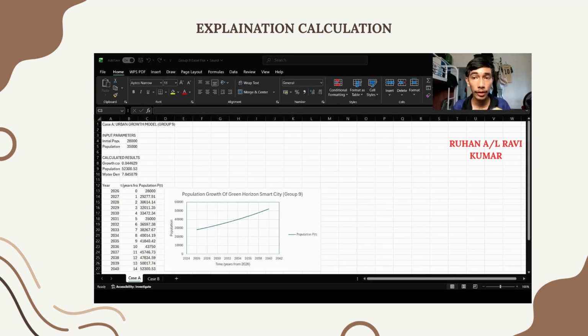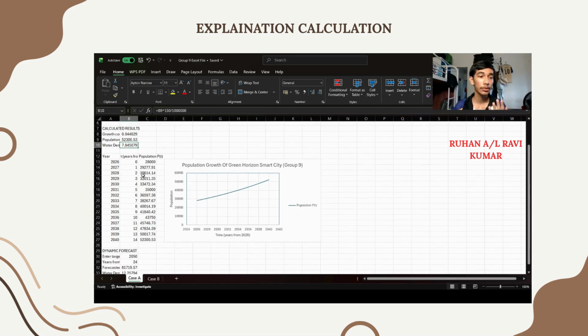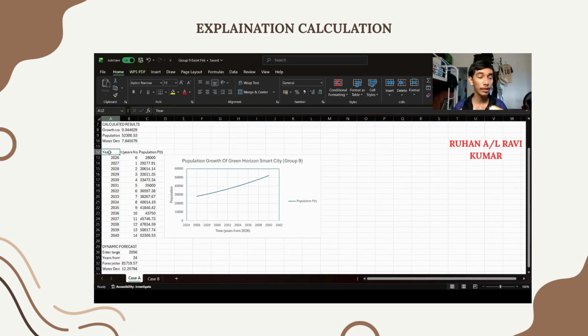Okay, now I'll continue with the Excel file. So for case A, the initial population was 28,000, while the population after 5 years is 35,000 in the year 2035. So to calculate the constant K, I use this formula, as you can see here. While for population 2040, I use this formula. And to find water demand, I use this formula. So this is the data that we used to find the graph.